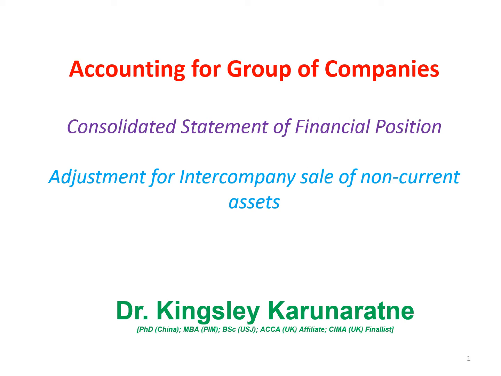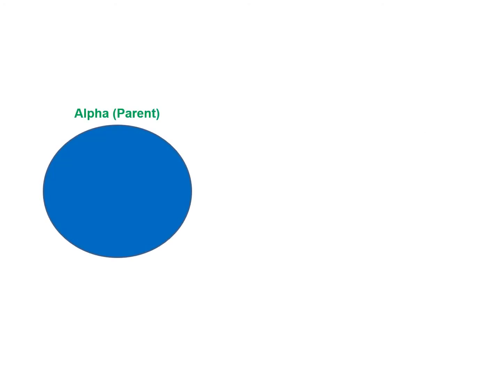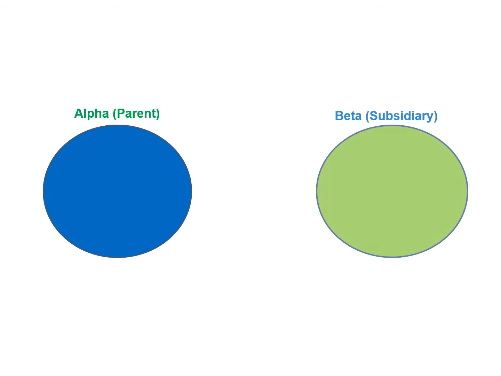Hi everyone, I'm Kingsley. In this video, I'm going to talk about the adjustment for intercompany sale of non-current asset when preparing consolidated statement of financial position for a group of companies. Let's assume we have a parent company called Alpha Limited which has acquired the controlling power of Beta Limited. So Beta is a subsidiary company.